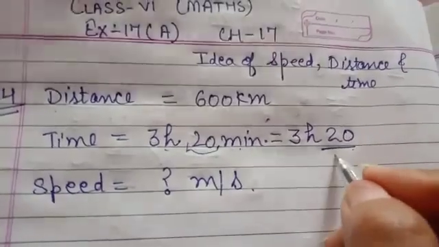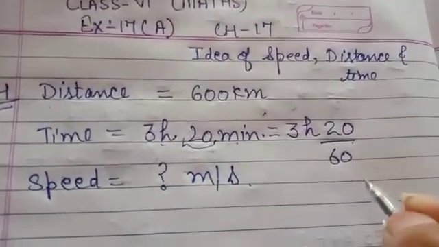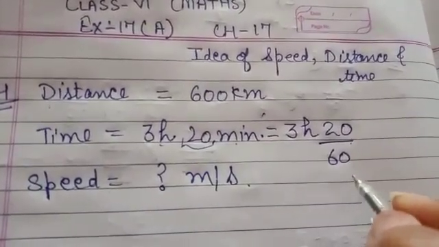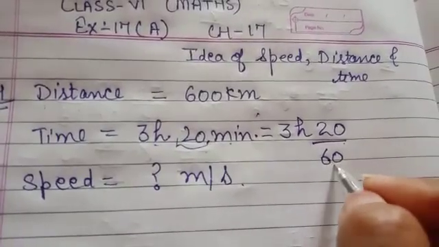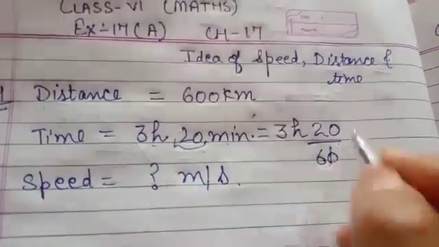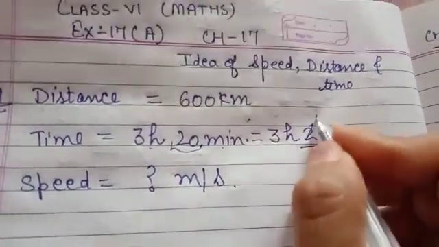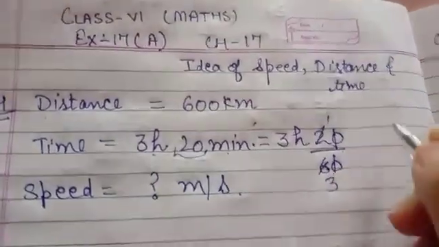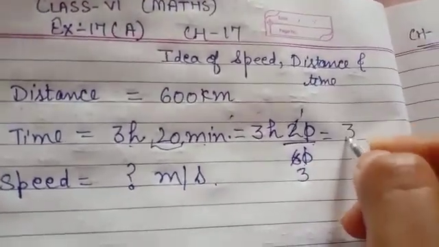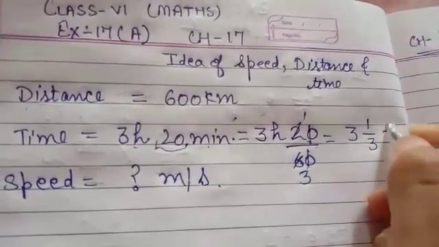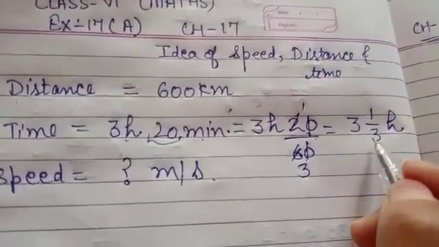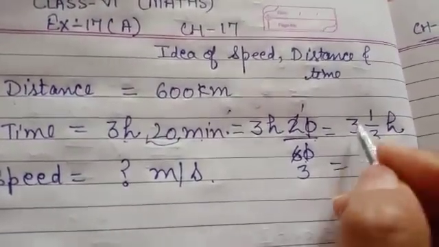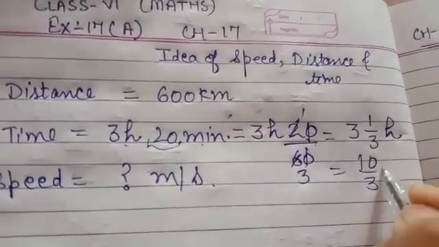We will divide it by 60, because 1 hour is equal to 60 minutes. 0 will be cancelled with 0. 2 ones are 2, 2 threes are 6. So it becomes 3 whole 1 by 3 hour. After changing this mixed fraction, we get 3 threes are 9 plus 1, 10 over 3 hour.